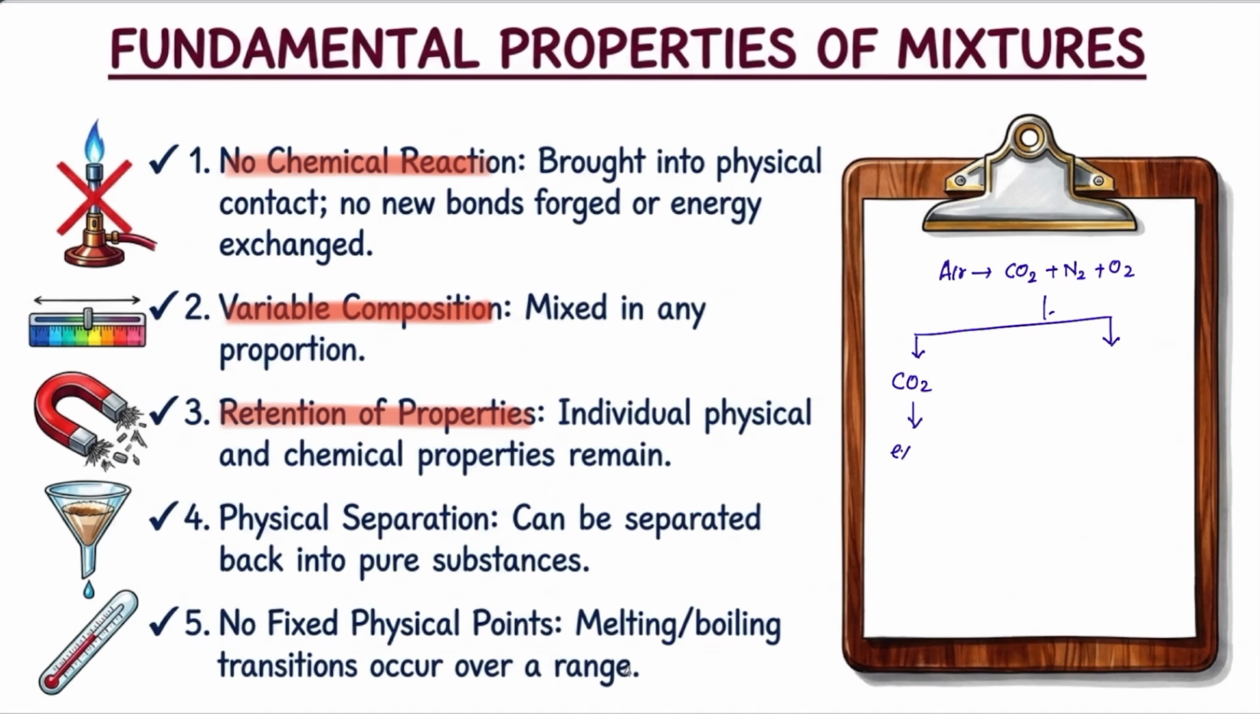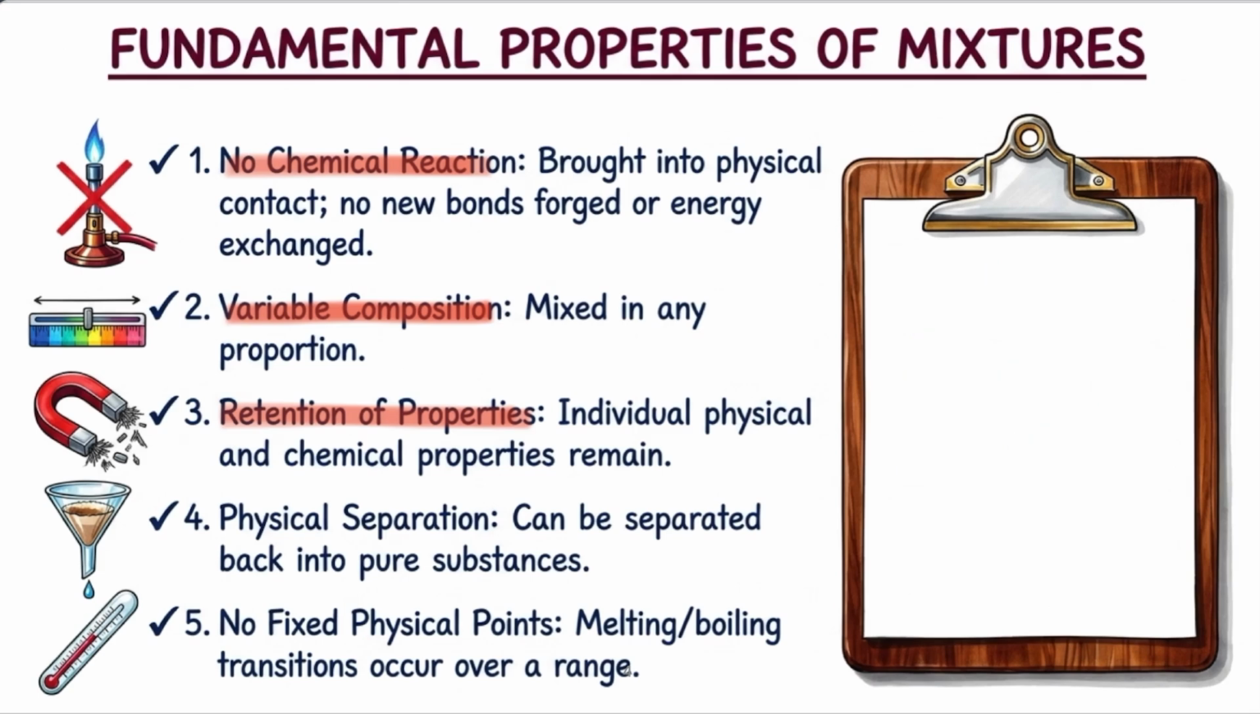that is extinguishing property. It will extinguish the fire. Nitrogen is inert at room temperature, so it will remain inert. Oxygen is a gas which helps in combustion, so it will support combustion. So now each and every individual component of the mixture is retaining its physical and chemical properties.